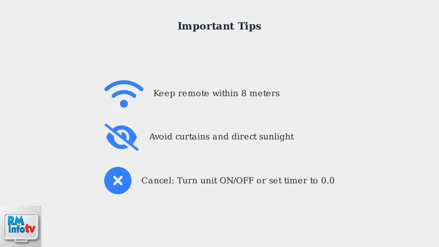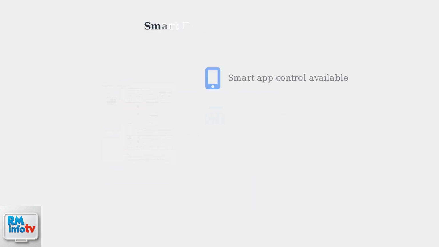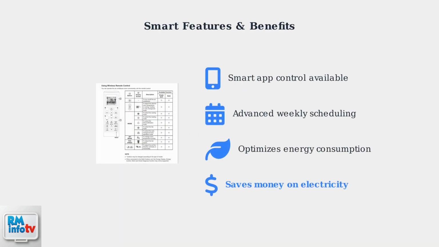Here are important tips to ensure your timer works properly. Keep your remote within 8 meters of the unit and avoid obstructions like curtains or direct sunlight. To cancel any timer setting, simply turn the unit on or off manually, or adjust the timer setting back to 0.0. Newer Midea models offer smart app control for advanced scheduling.